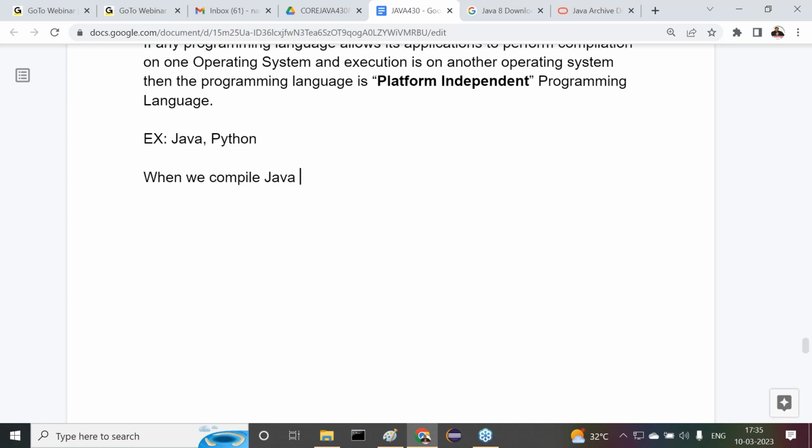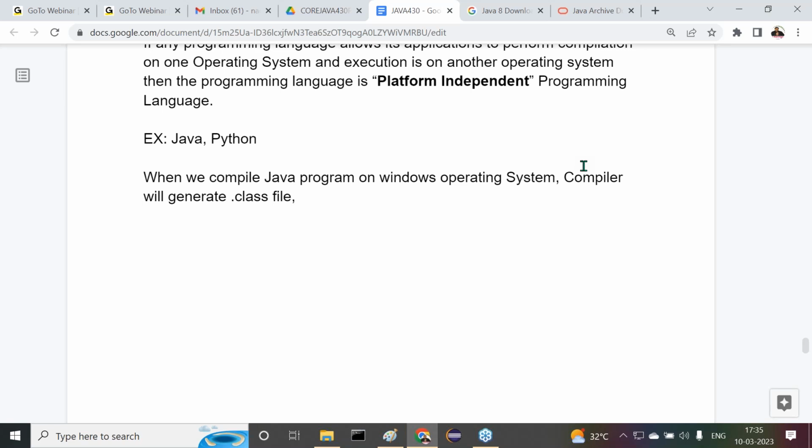When we compile a Java program on Windows operating system, the compiler will generate a dot class file. The compiler will generate what file here?